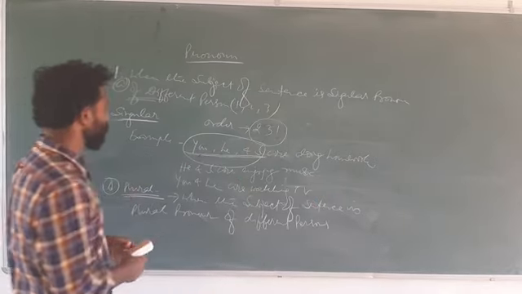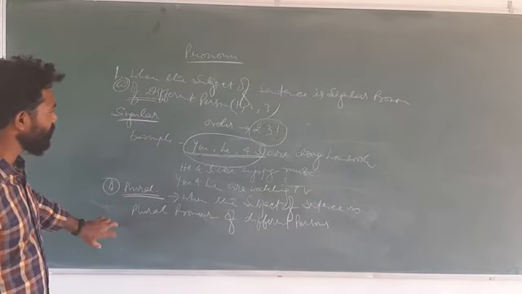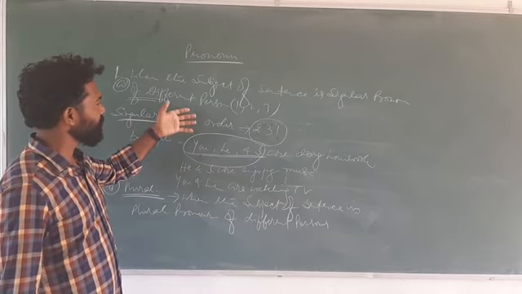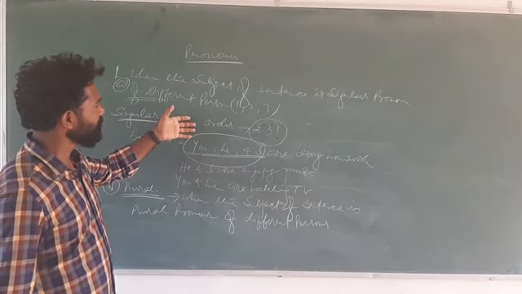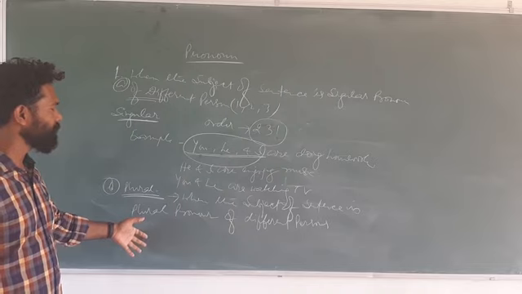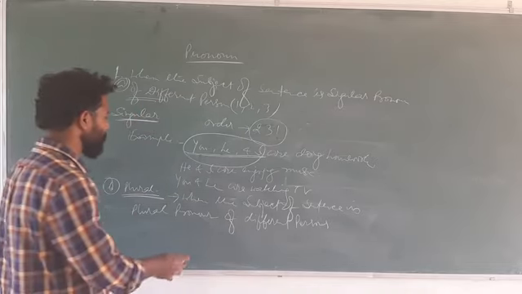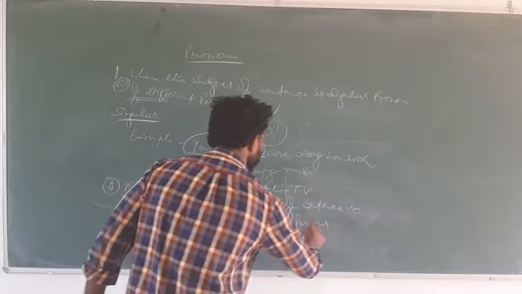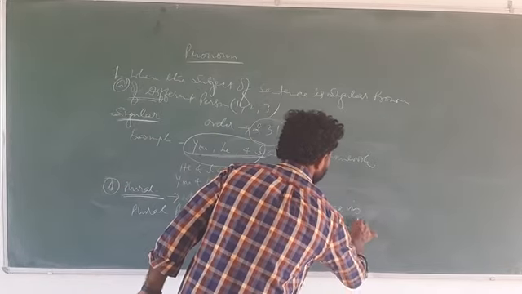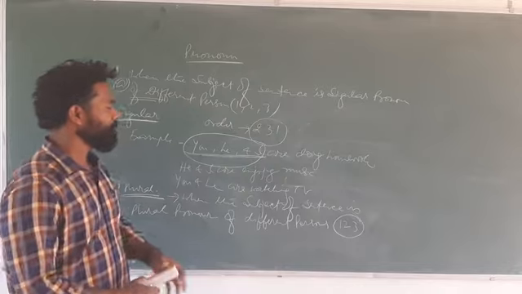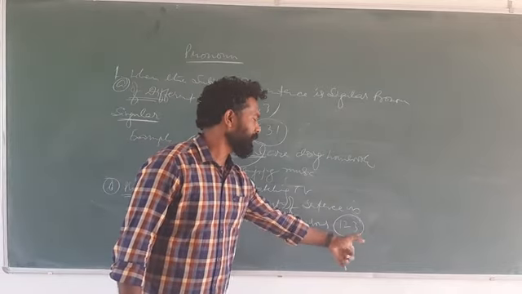See, the difference between this rule and this rule is that here the subject is also of different persons, but here the subjects are singular, and here the subject will be plural. Then the order will be 1, 2, 3. That means first person, then second person, then third person.